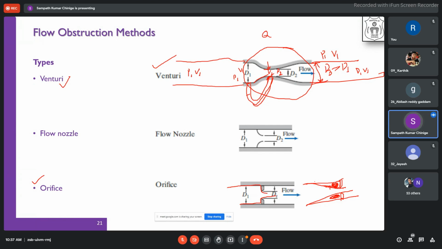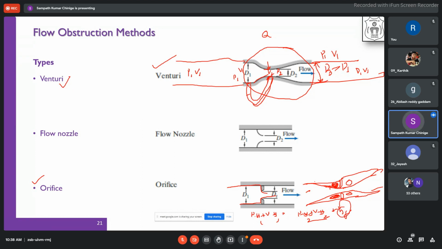So when the flow comes back and becomes normal to the normal diameter, you can see vortices here and vortices here. Even then, when you write the expression of Bernoulli's equation, pressure head plus velocity head at location 1 is equivalent to pressure head plus velocity head at 2 plus head loss due to friction.